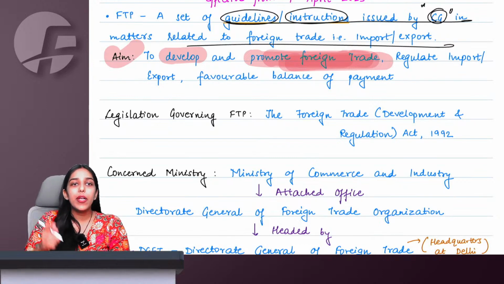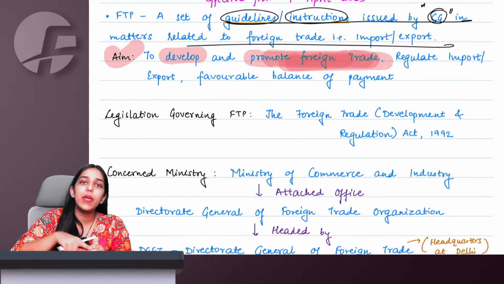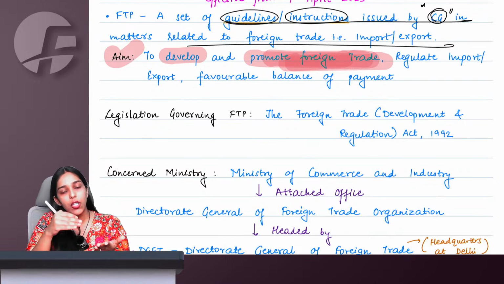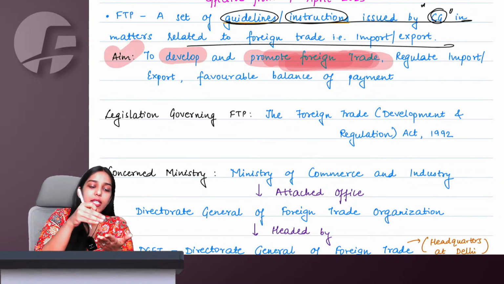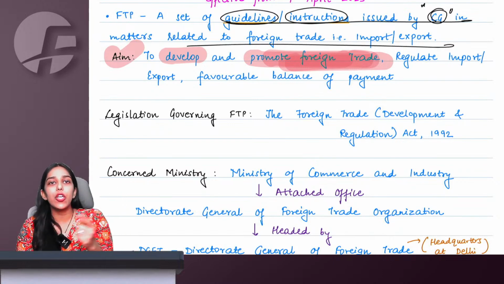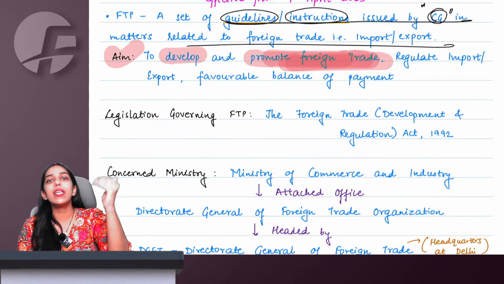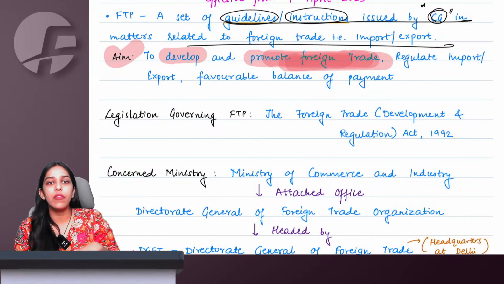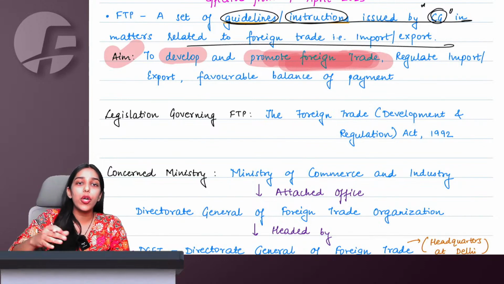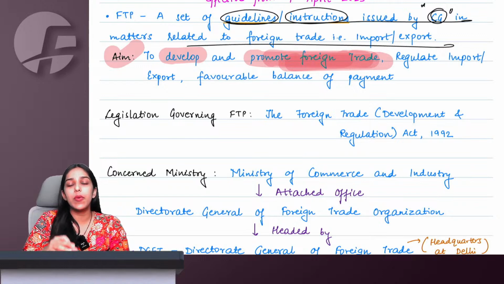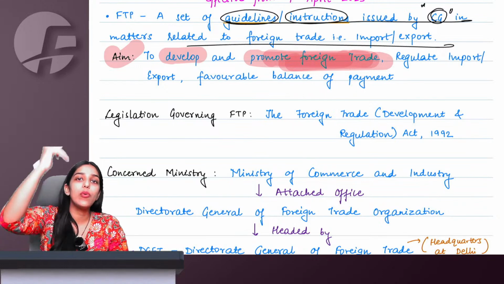Why, ma'am? Because if you do business within your family only, you sell goods to your brother, sell goods to your mother, sell goods to your father, of course, none of you may individually become rich, but as a family, you can never grow because all transactions are going on within the family only. If you want to grow as a family, of course, you will have to sell the goods or services outside of your family.